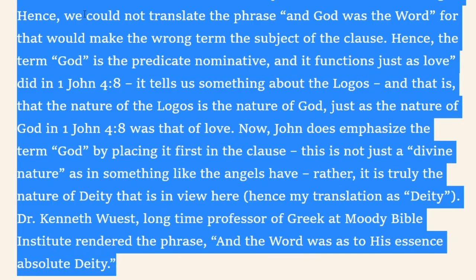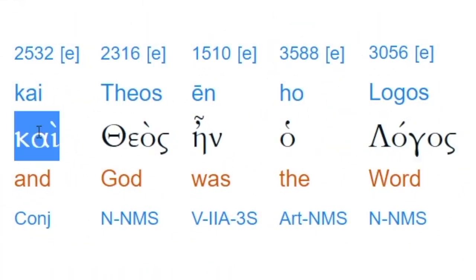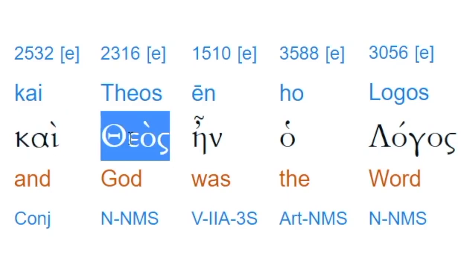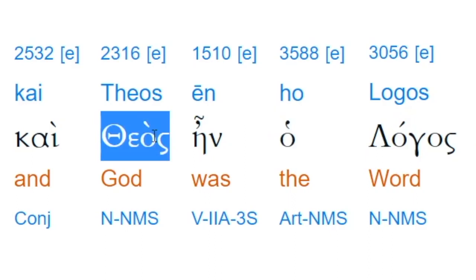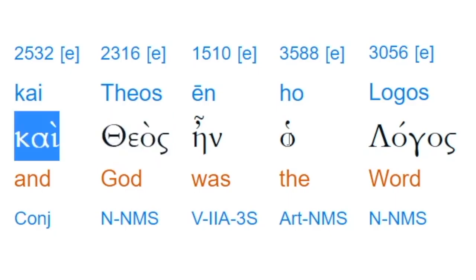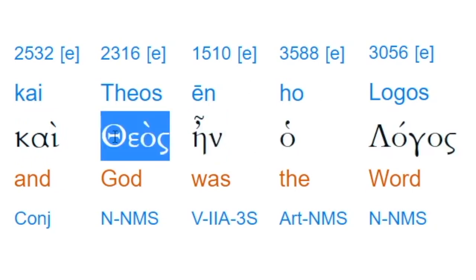So, I said all of that to say that the Greek indicates which is subject, which is predicate nominative, which comes first, which comes second. So we can't render it as "God was the Word," even though God is thrown first in the word order: theos ēn ho logos. We know that logos, because of its definite article ho, becomes the subject, and theos becomes the predicate nominative following after the subject. Thus, the accurate translation is "and the Word was God." That's the answer to a question that we posed in one of the previous videos.